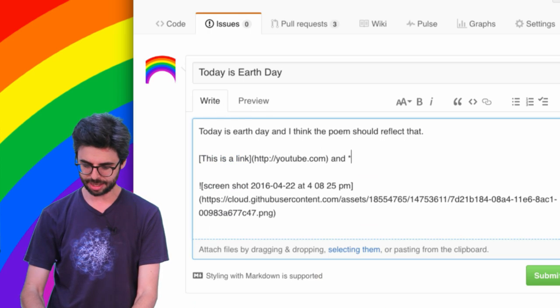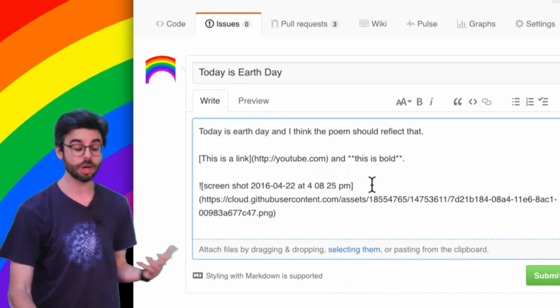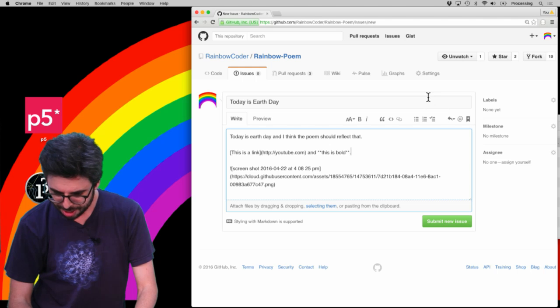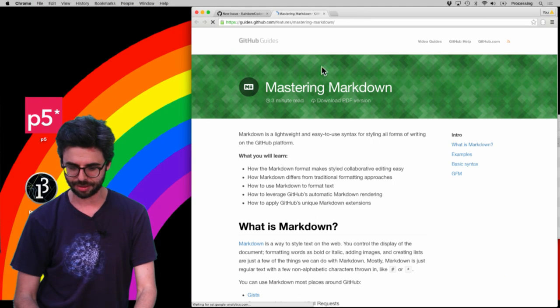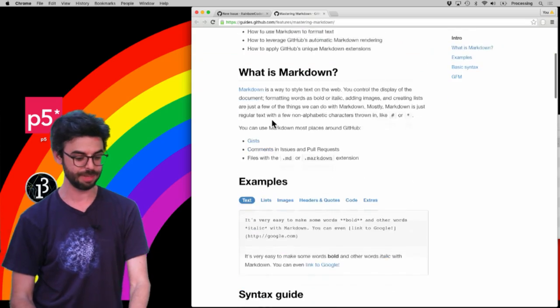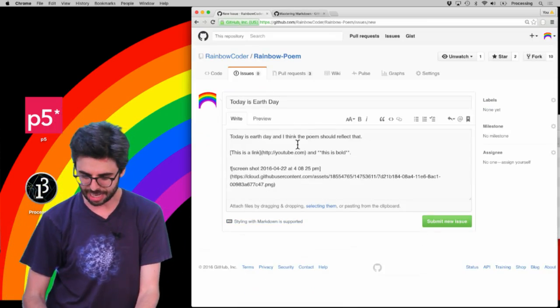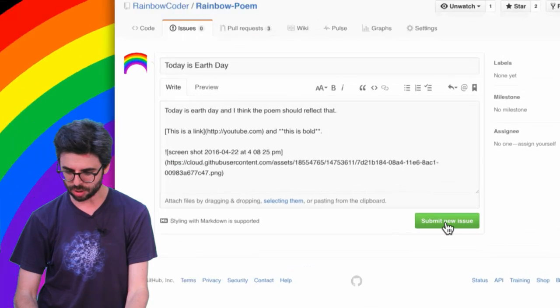And this is bold, I think, or maybe that's italic. That's bold. So there's a lot of markup that you can learn, and if you want to learn about that, somewhere on here there's a link, styling with Markdown is supported, and if I click on that, it's taking me to a whole page which gives me all the stuff about Markdown. But that's a little bit of an aside. So you can see now I am writing my issue, and I'm going to now click submit.